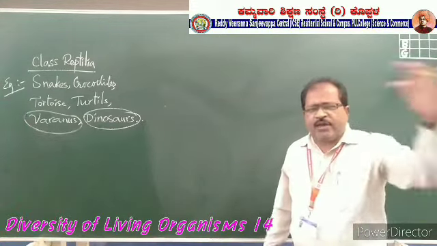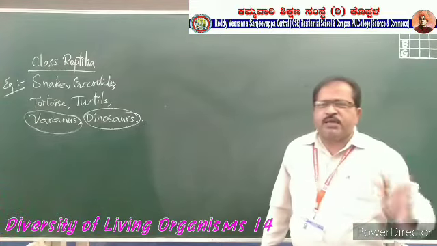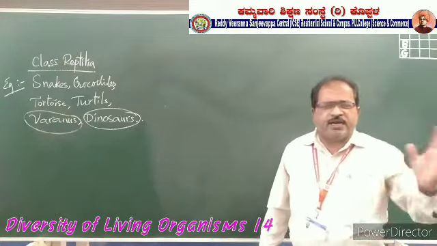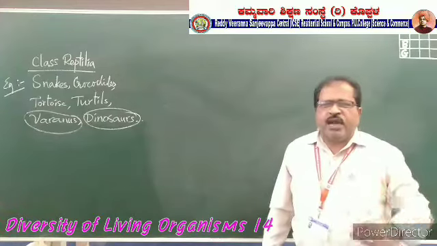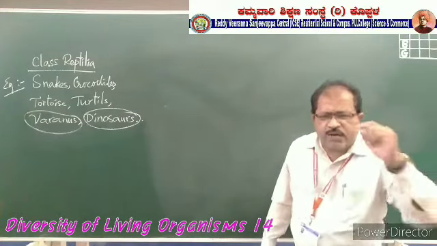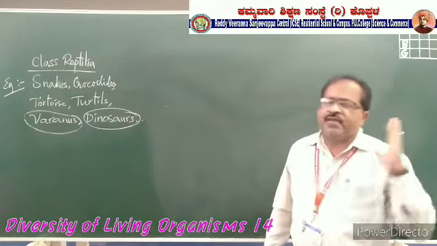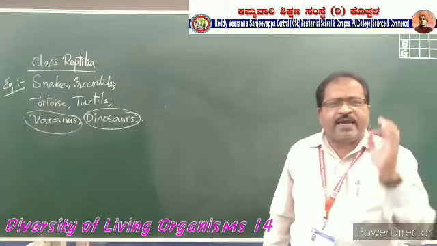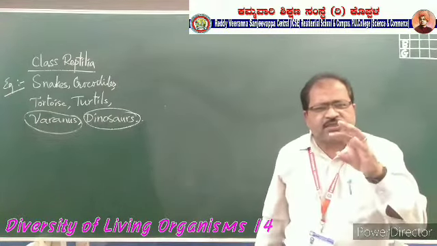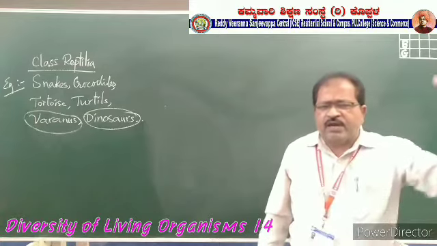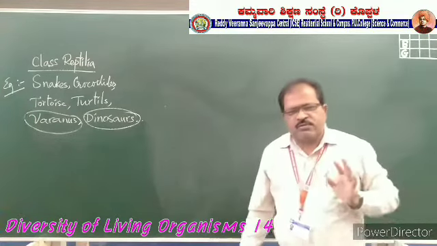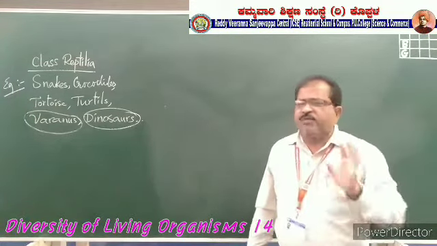They swallow the food material; they cannot masticate it. These are sexually reproducing, oviparous animals. Oviparous means egg laying. They lay eggs, and the eggs hatch and develop into babies.